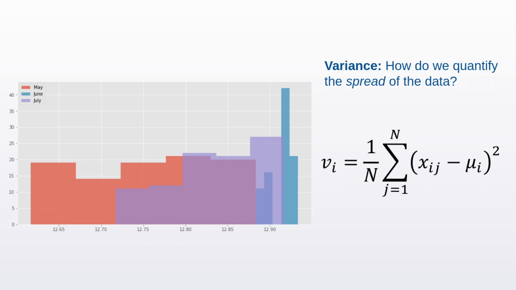And here things get even more interesting. There is a lot of variance in May and July, but in June, the length of the day is not only higher on average, but it has much less variance. This means that in May and July, you will see a lot of variation in the length of the day, but not so much in June. What we're doing here is looking at graphs and qualitatively commenting on what the histogram tells us. The mean and the variance are statistical univariate measures, which give us a very mathematical, quantitative way of making the same assertions. So if we were to take the means and variances of these variables and compare them, we would have arrived at roughly the same conclusions.